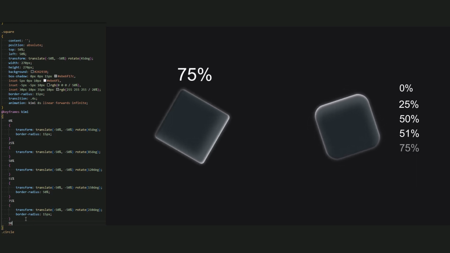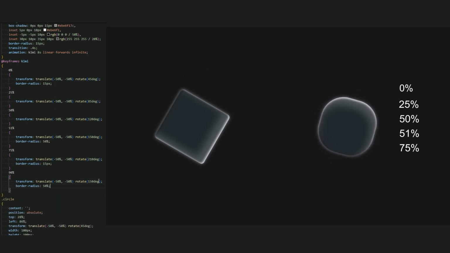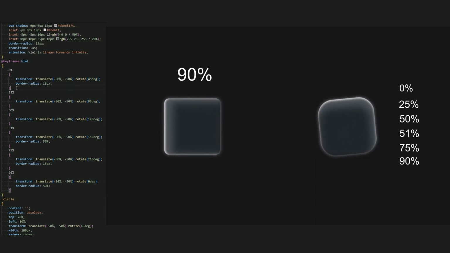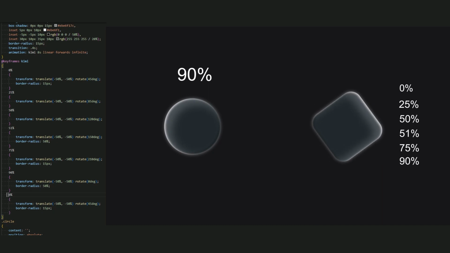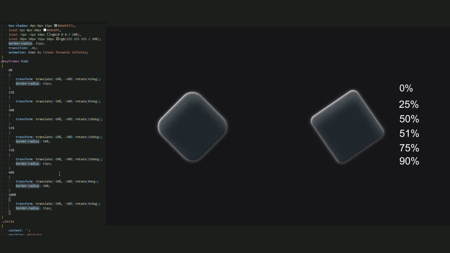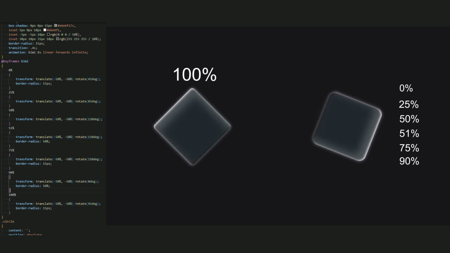Okay, now add 90% in a keyframes. Copy and paste it again. The border radius again be a 15% to create a circle for a square. And the rotate be a 0 degree. And the last is 100% be a same point of the start animation. So just copy this as 0% and paste it here. Very good. Now we create a nice animation of this square.